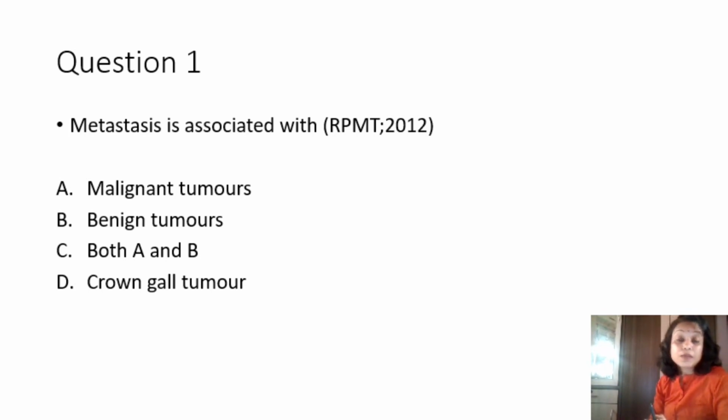The question had appeared in Rajasthan PMT in the year 2012. What is metastasis? Metastasis is the ability of cancerous cells to move from one location to the other location. This movement happens through the vascular system, circulatory system as well as through the lymphatic system. So metastasis is associated with whom? And the first option is malignant tumor.